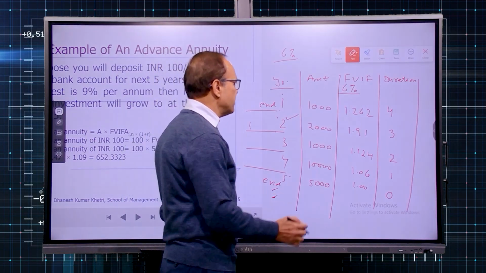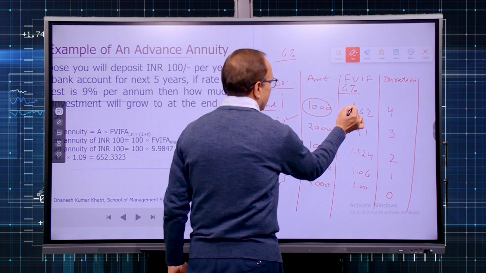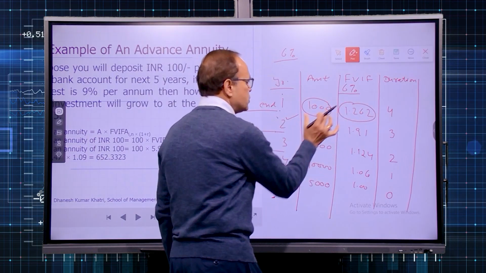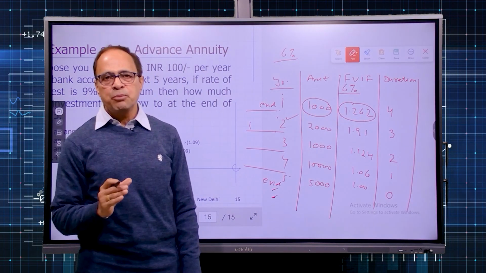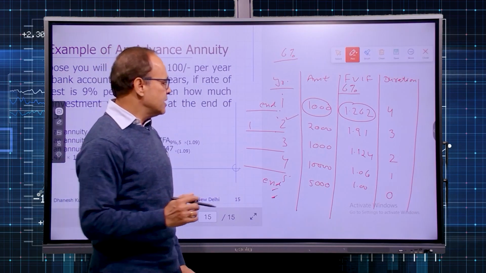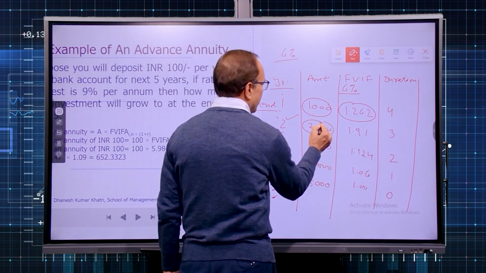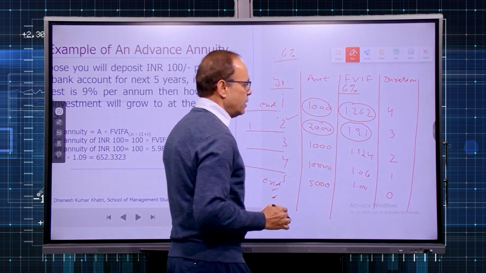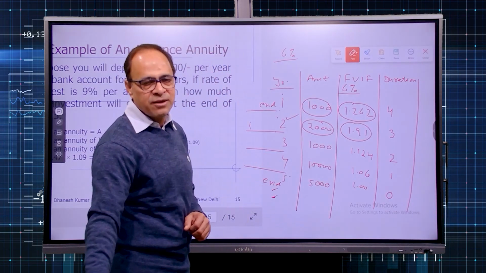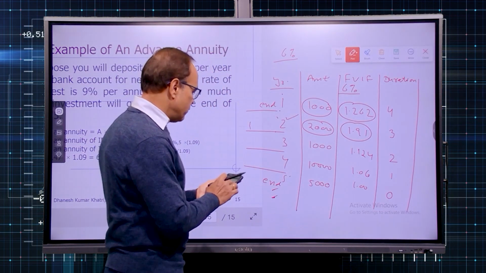Now simple concept, multiply this 1000 with this factor, that will be the future value of that 1000 which you deposit at the end of first year. Similarly, multiply 2000 with 1.91 and likewise you can keep on multiplying, and finally you will get the future value of money.